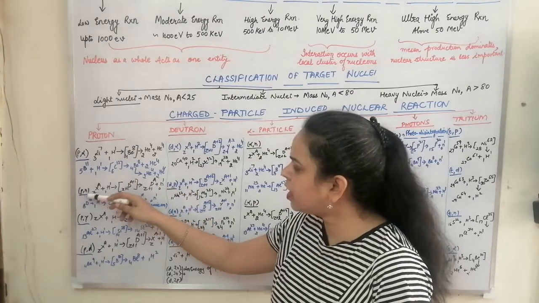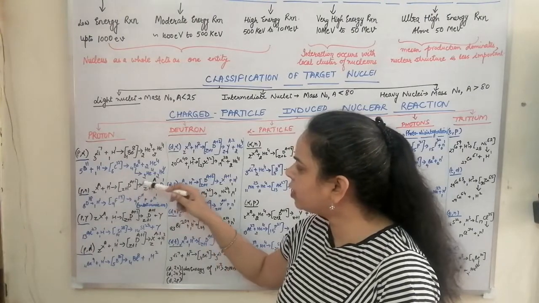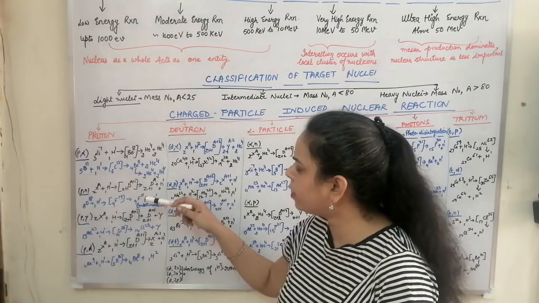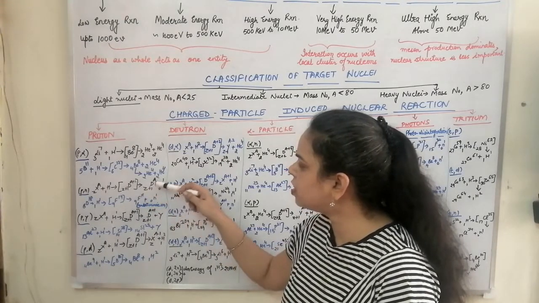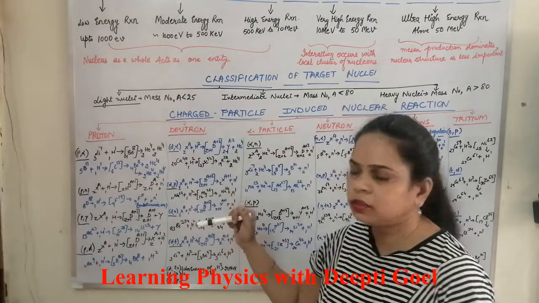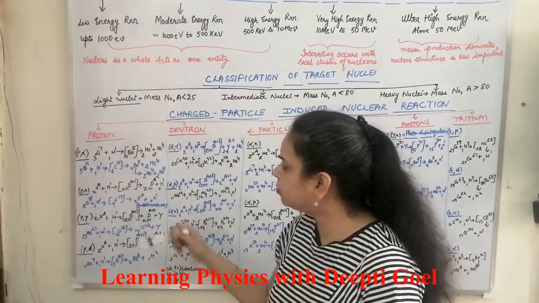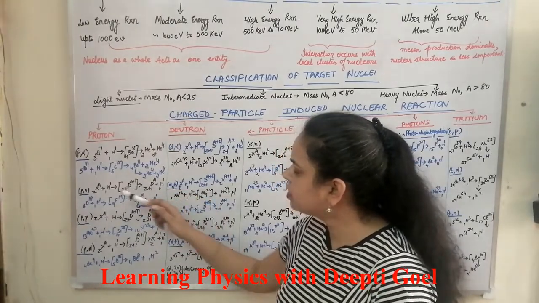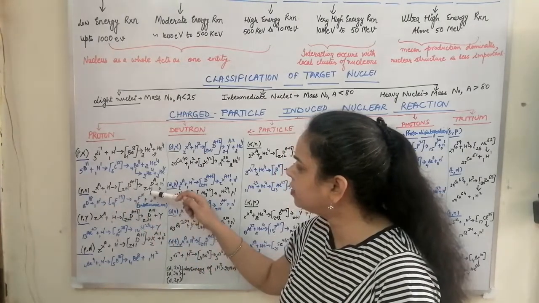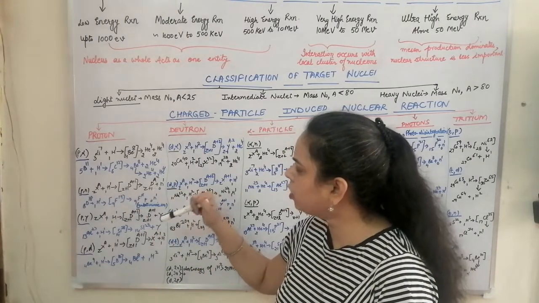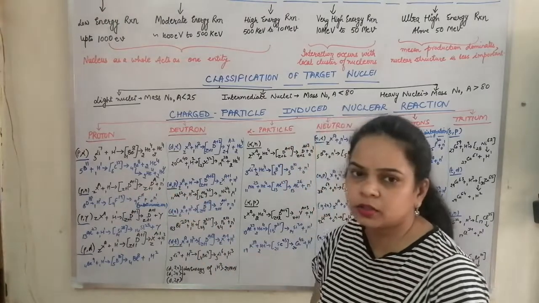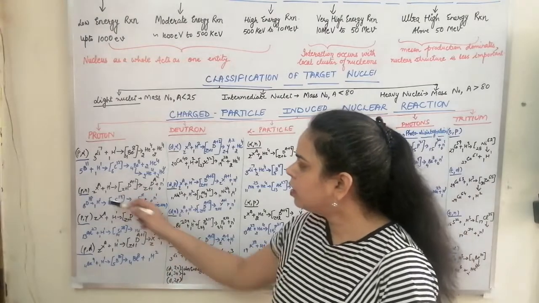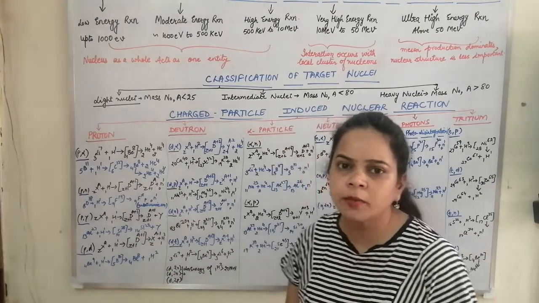And since it is decaying to form a neutron, the daughter nucleus element would be the same, that is, the atomic number will remain the atomic number, and there would be a change in the mass number by 1. So an isotope will be formed of the compound nucleus and the daughter nucleus. Whereas if we consider the parent nuclide and the daughter nuclide, we see that we have isobars, where the mass numbers are the same but the atomic numbers are different. So such types of reactions are always endothermic reactions.